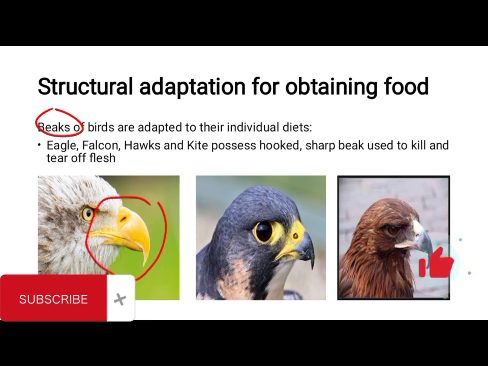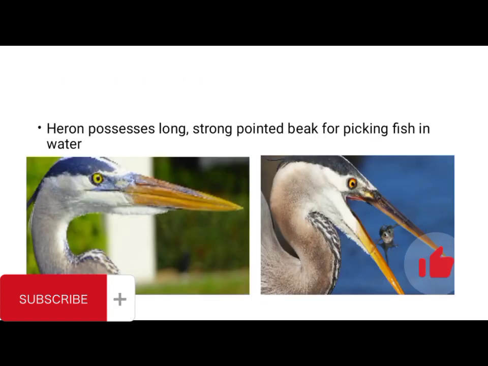This is an eagle. Look at the mouth part of the eagle. You also have the falcon. Look at the mouth part. Look at this hawk. They all have similar mouth parts, which are adapted to kill and feed on flesh. You also have the heron bird. It possesses a long, strong, and pointed beak, which is used for picking fish in the water. Look at the beak over here in action, trying to pick up a fish in water.